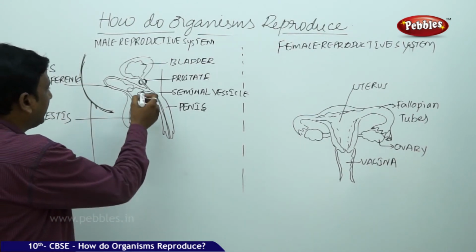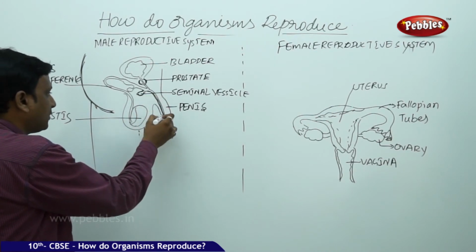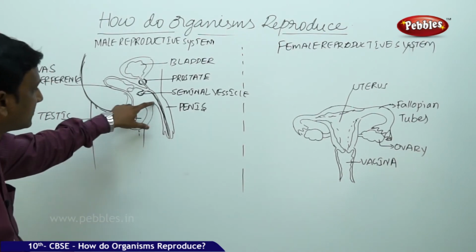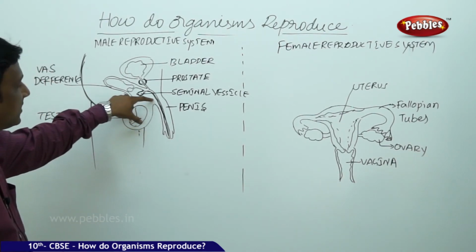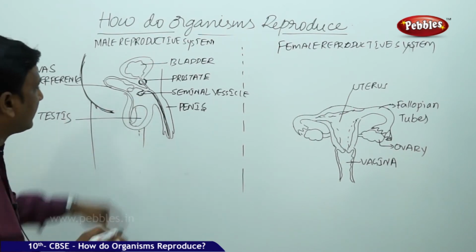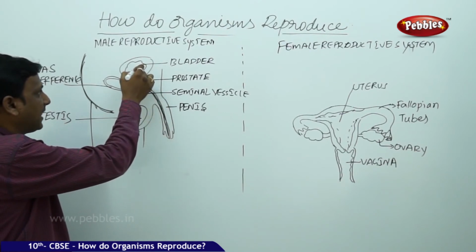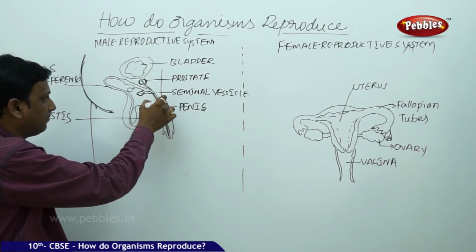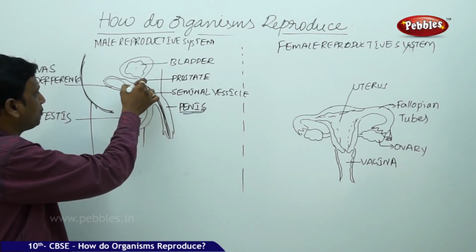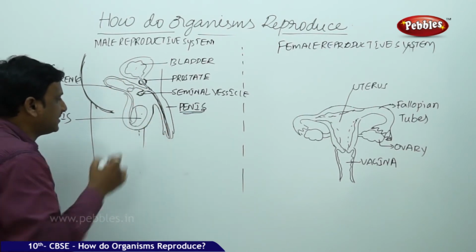Here we can see that in the male reproductive system, the passage of reproductive cells as well as urine is the same. This is the urogenital duct, the duct which is common for the passage of urine as well as sperm cells. We can understand this by looking here: the duct arriving from the urinary bladder is also connected to the same tube which is present in the penis. The same tube is connected to something else inside the scrotal sac. This is the testis.